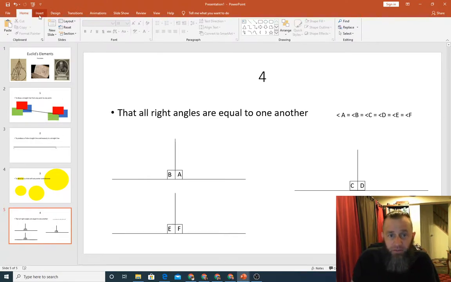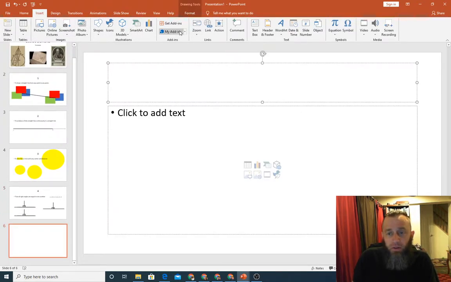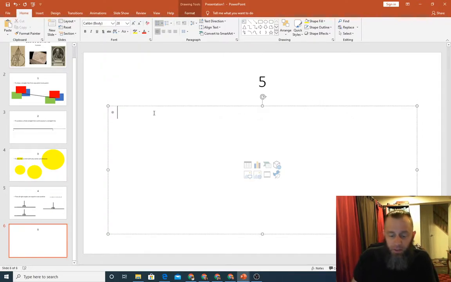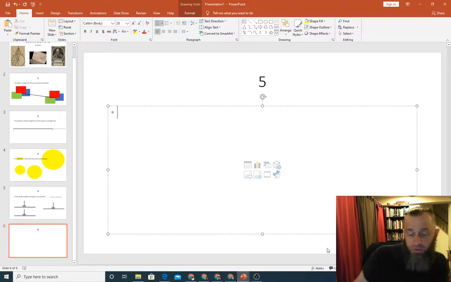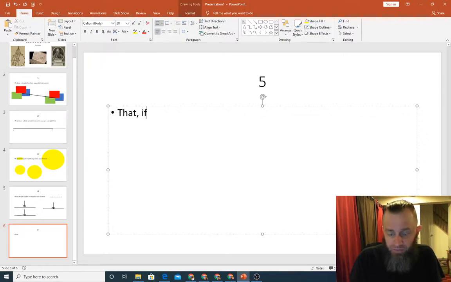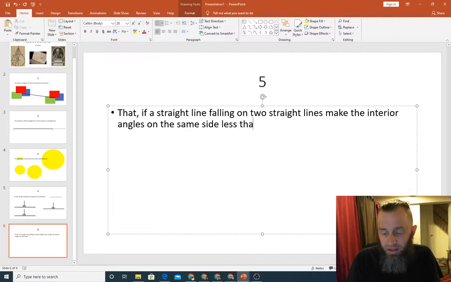Here comes postulate 5. And we need a new slide for postulate 5. Nope, that's not where I want to be. I want to be here. Let's center that. Postulate 5. All right. And there's more typing in postulate 5. There are more words in postulate 5 because, again, this is the big one, folks. That if a straight line falling on two straight lines make the interior angles on the same side less than two right angles.